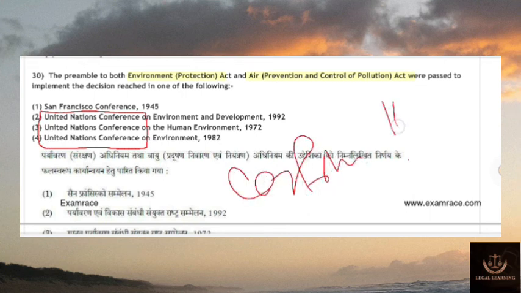So you have to read it properly. One is on environment and development, another is on human environment, and the last one is on environment. And the years are different: 1992, 1972, 1982. So which is the correct answer? Just pay close attention to this question, because if you learn this one, you can answer other questions as well.